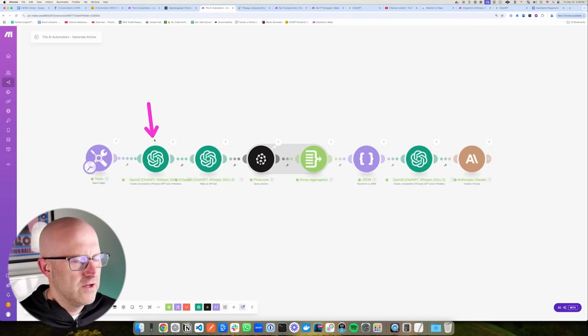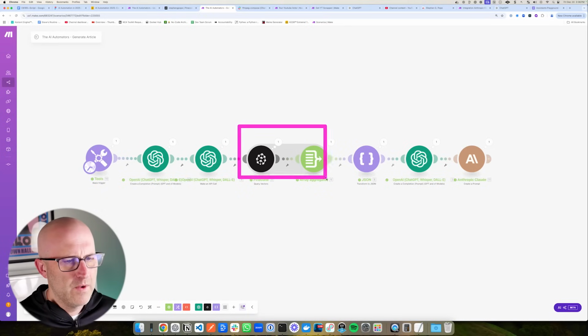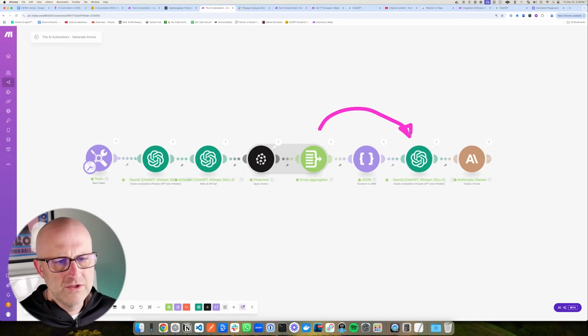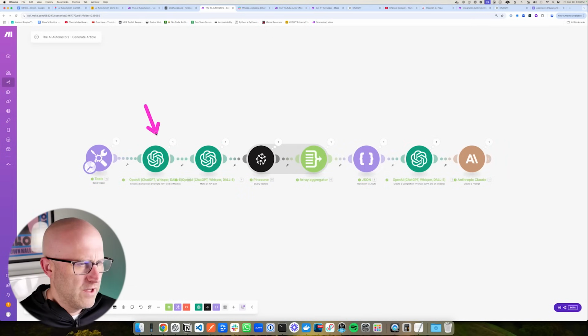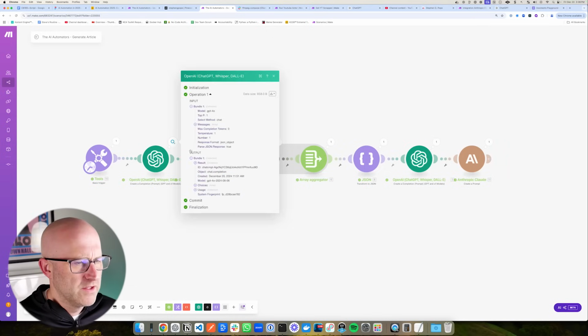So the first thing that we need to do is ask ChatGPT, hey, can you go ahead and create us some search terms that we can use in Pinecone that will give us the data that we want, so that we can then send it to ChatGPT to actually write the article, or Claude in this case. I'm using ChatGPT and Claude just to see how the output differs. So here we are coming up with the search terms.